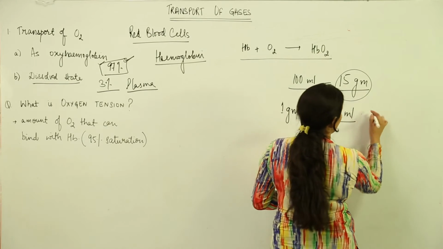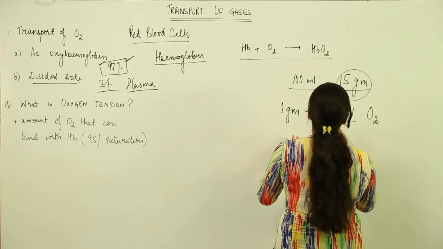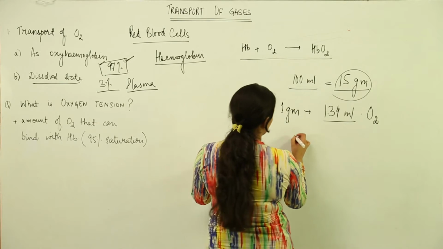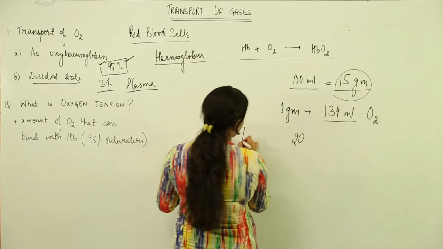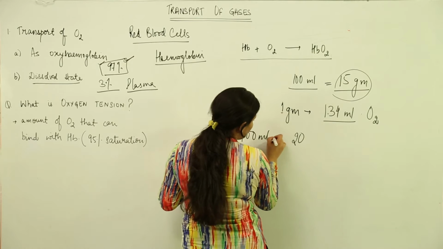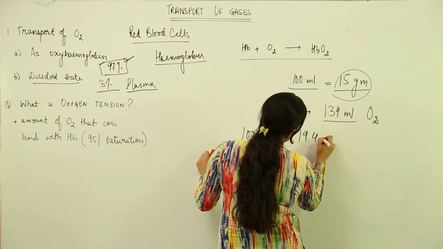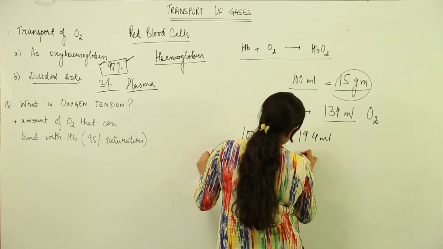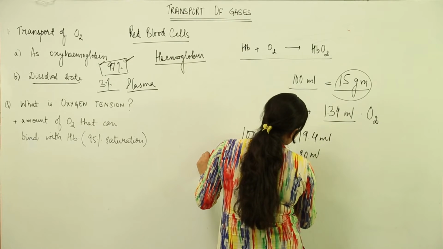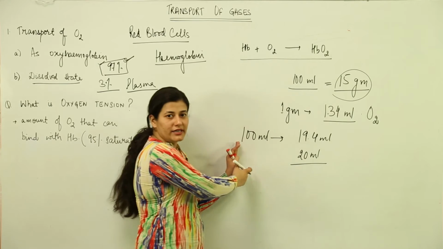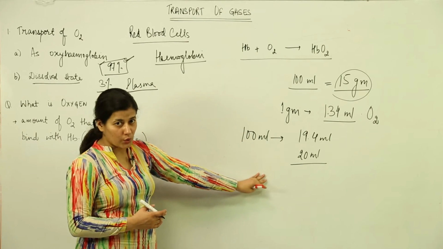So approximately, 100 milliliter of blood will be able to carry, in exact terms 19.4 milliliter, or 20 milliliter to be very precise.